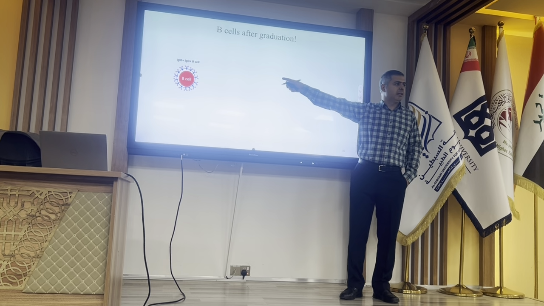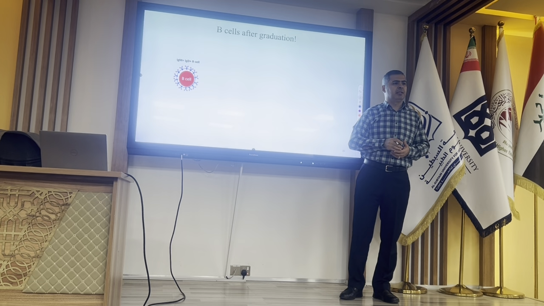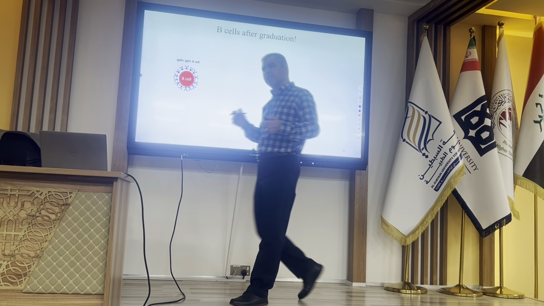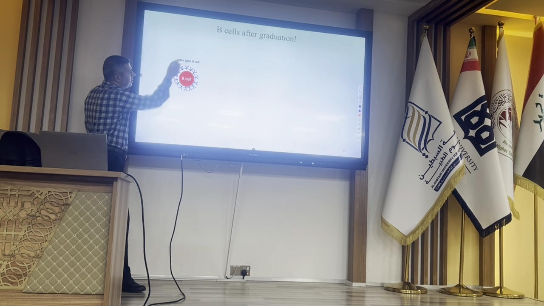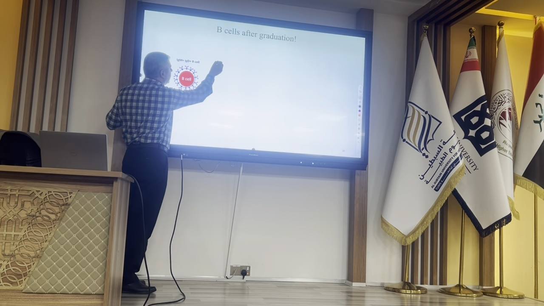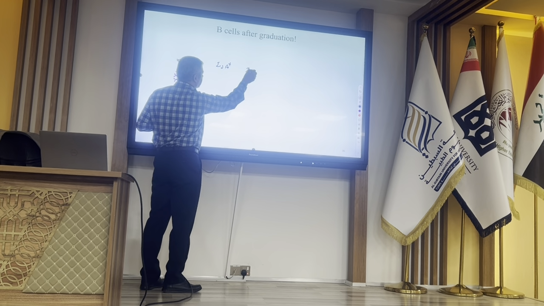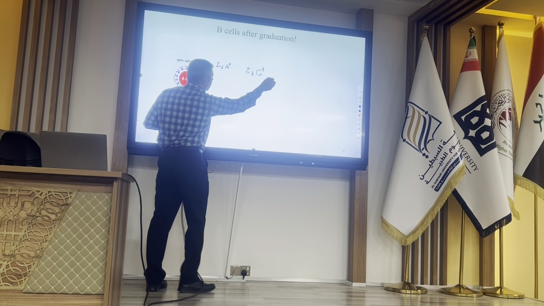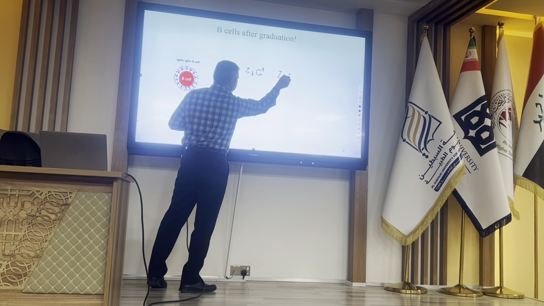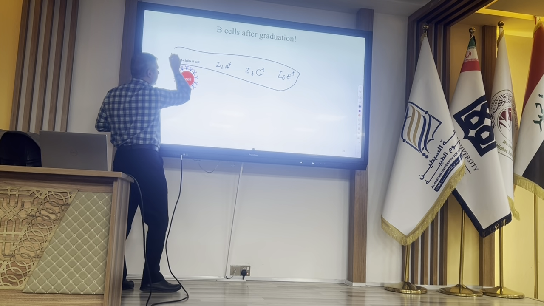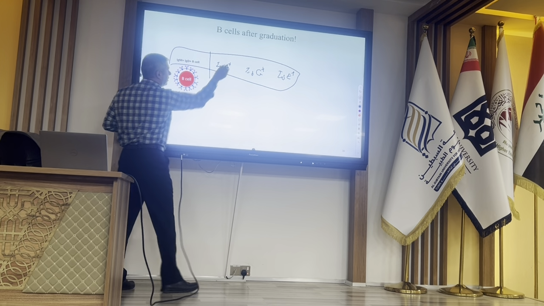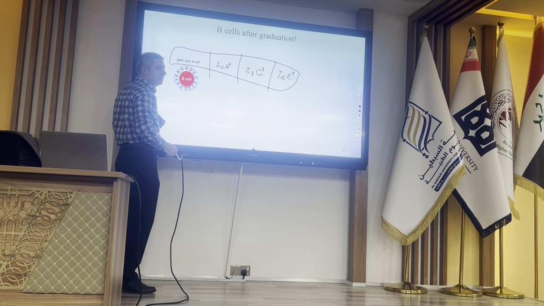Whenever I give you a question where we have a few B cells, one of them is IgM, IgD positive, another one is IgA positive, another one is IgG positive, another one is IgE positive, four choices you have here. We have four different B cells.